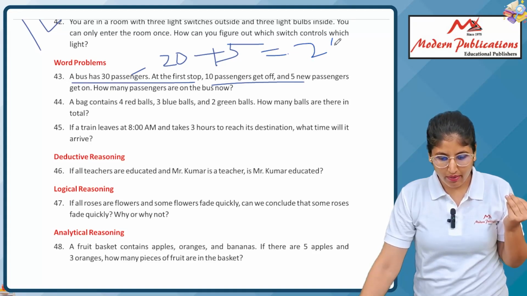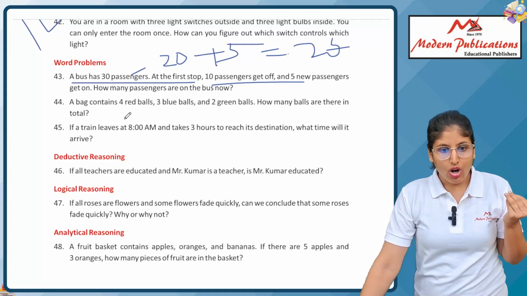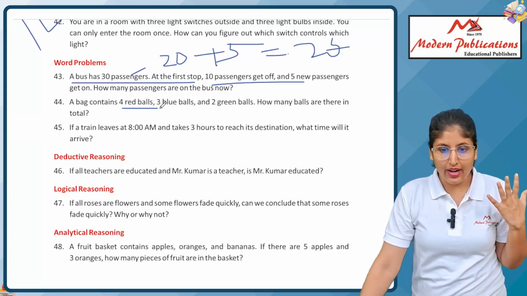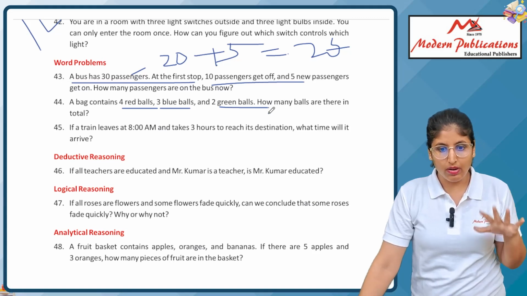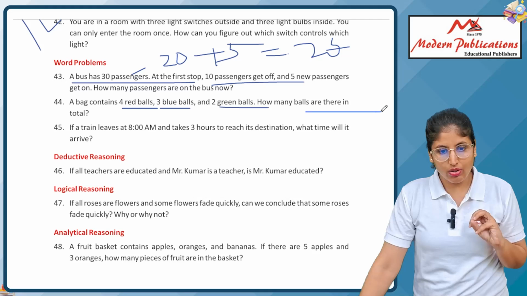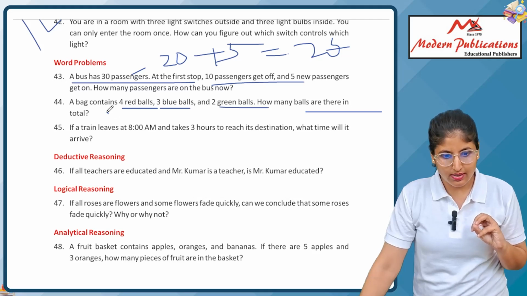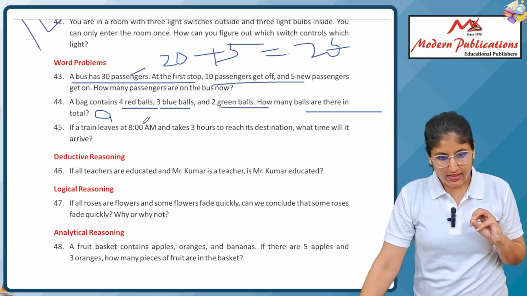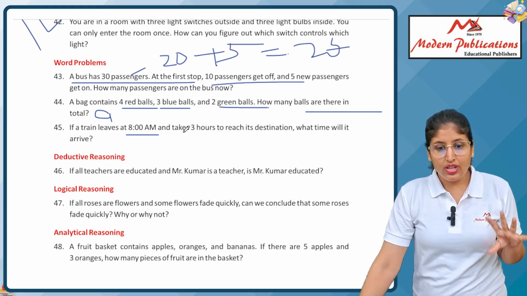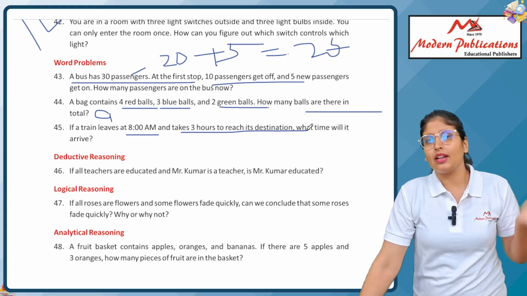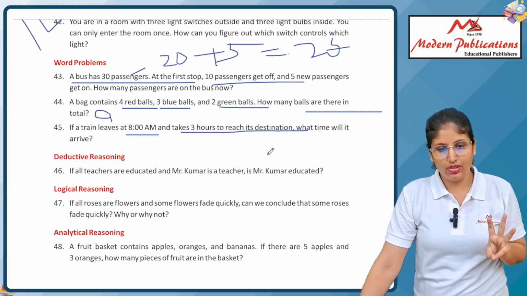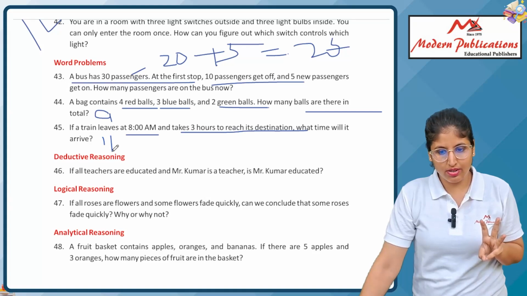Of course, 25 passengers. A bag contains 4 red balls, 3 green balls and 3 blue balls. How many in total? Of course, you have to add them up. It is 10. Next, a train leaves at 8 a.m. and takes 3 hours to reach its destination. What time will it arrive? 8 to 9, 9 to 10, 10 to 11. Of course, at 11 o'clock it reaches the destination.